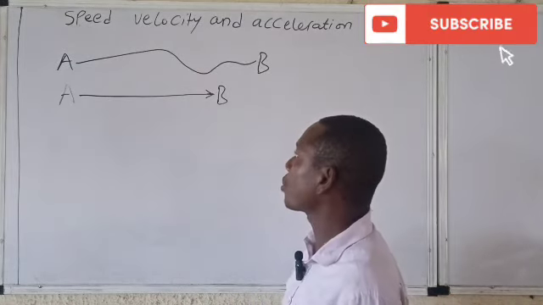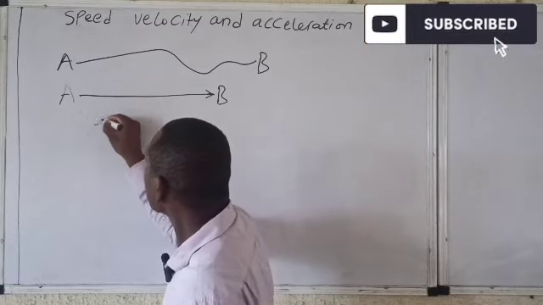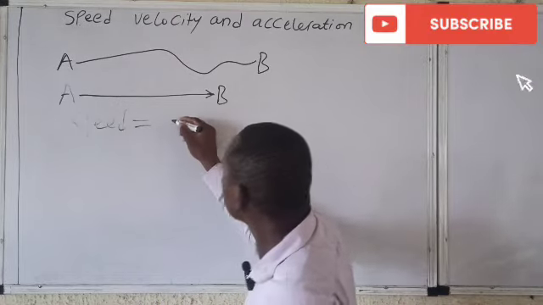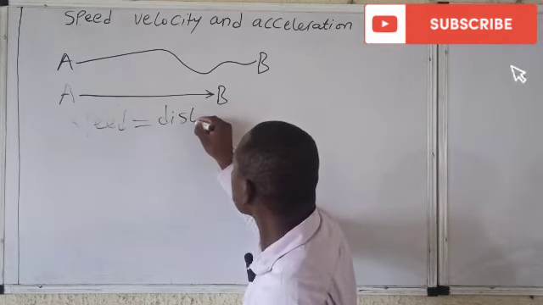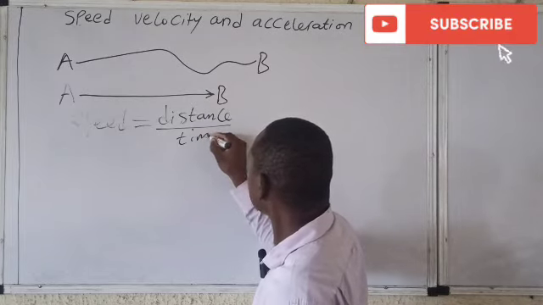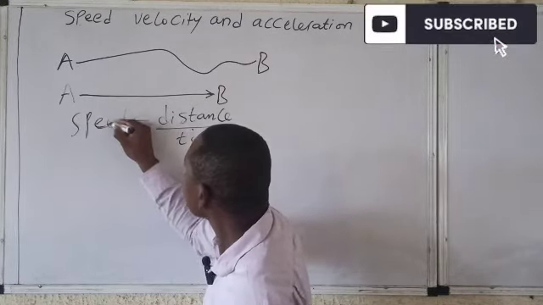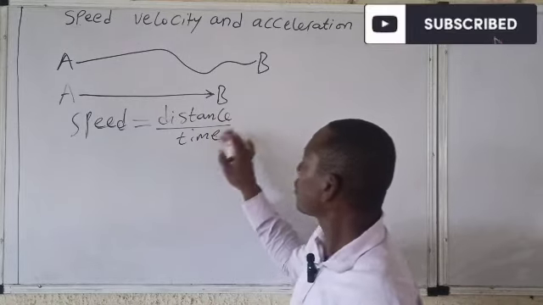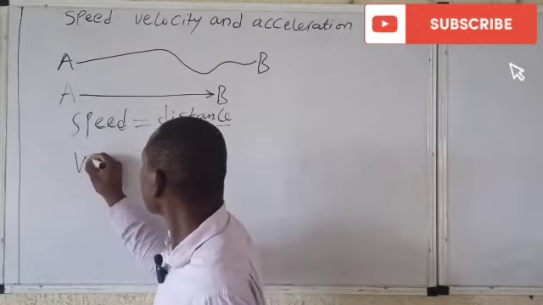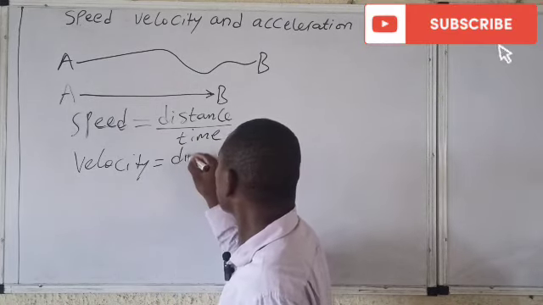That is speed. All right, so I can put speed this way. Speed is equal to distance all over time. So that is speed. Distance over what? Time. So what about velocity? Velocity is displacement over time.